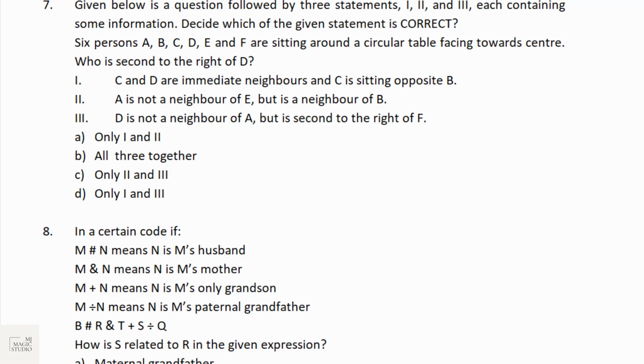Bucket number 7, again of the same type, but here the data sufficiency type is a bit altered. Given question is followed by 3 statements, 1, 2 and 3, each containing some information. Decide which of the given statements is correct. So if 6 persons A, B, C, D, E and F are sitting around a circular table facing towards the center, then who is second to the right of D? To find this answer, which 3 statements need to be used? That is the question. Give it a try and do it yourself. Let me know the answer in the comment box.